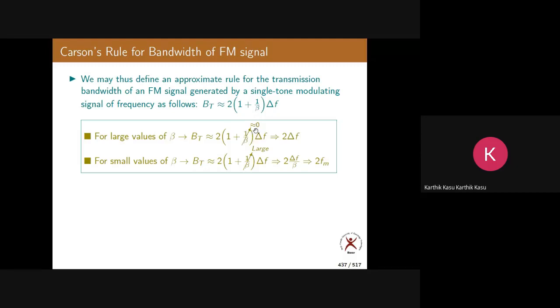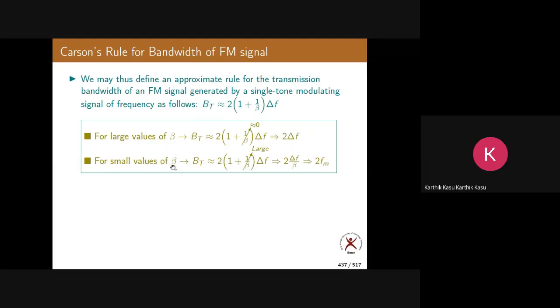Compared to 1, it is very, very small, so we can neglect it and treat it as approximately 0. So it becomes 2 into delta F.